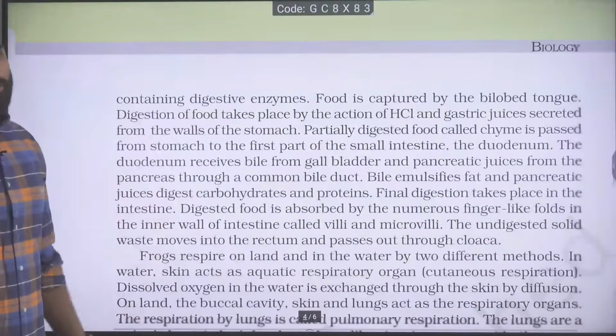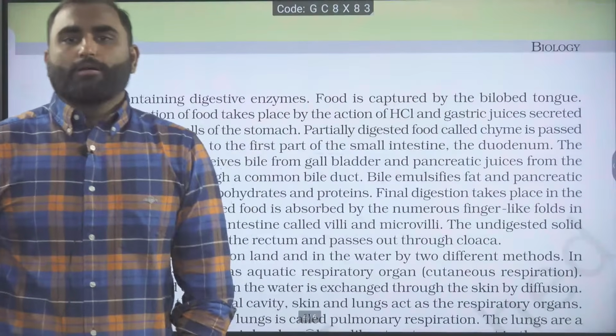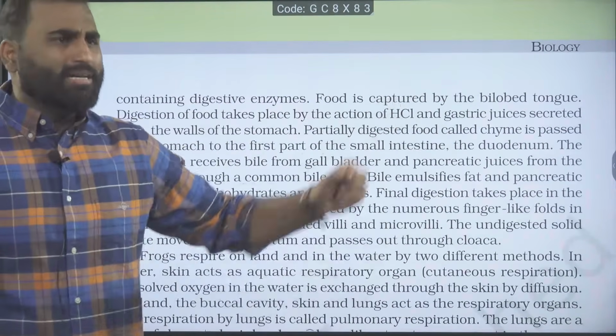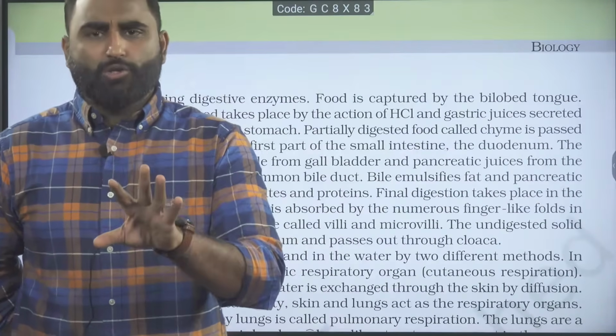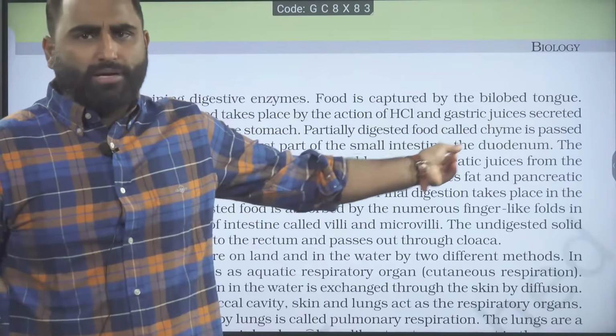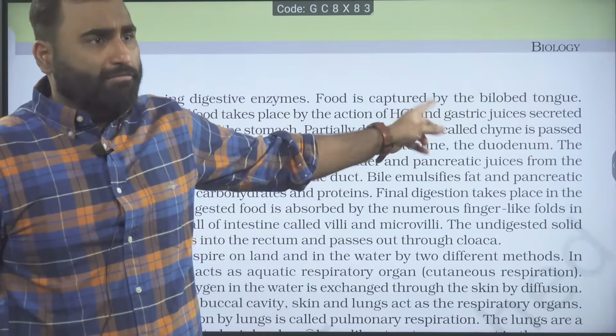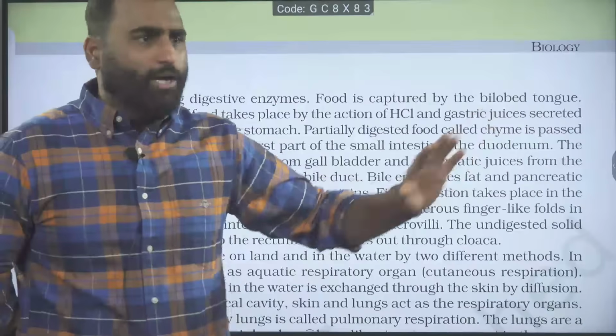Food is captured by the bilobed tongue. The tongue is mostly muscular, like your tongue is also muscular. A frog tongue is also muscular. It is written in the summary. You can check in the summary line quickly that the frog tongue is a muscular bilobed tongue.